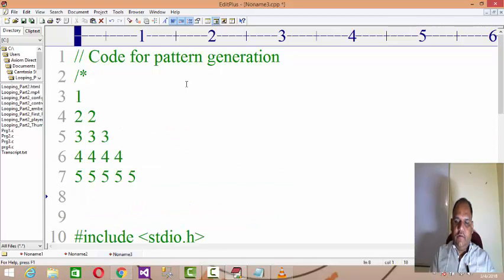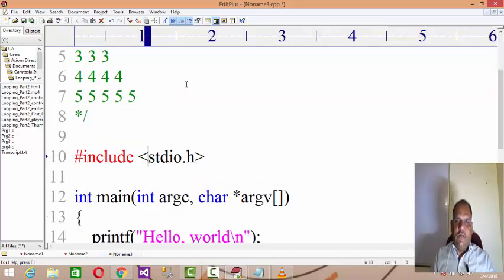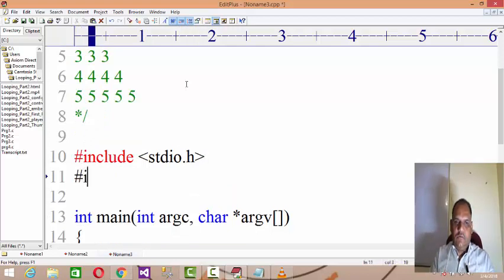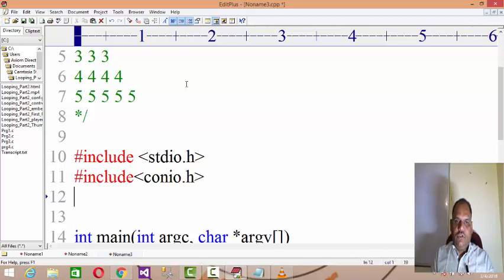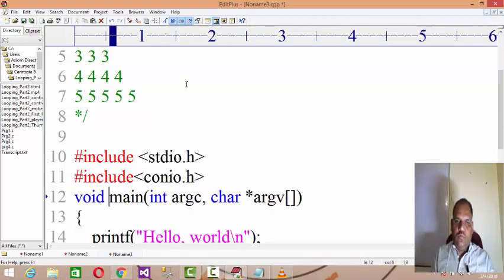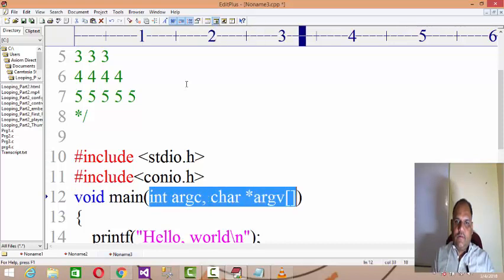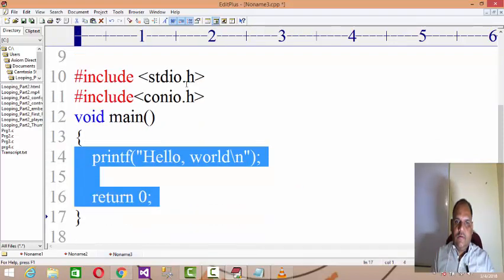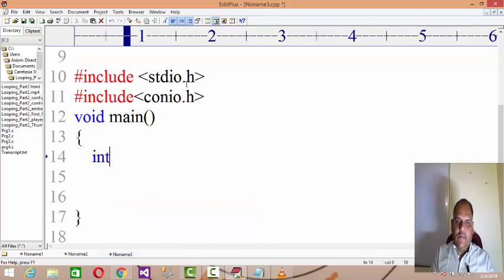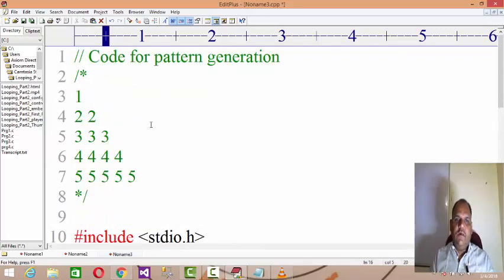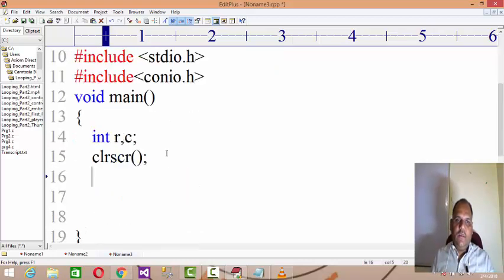What is the pattern you generate? This is the pattern. Let us code for it. #include <stdio.h>, #include <conio.h>, void main, int r, c. R for row and C for column. While generating a pattern, it's all about the corresponding row and column coordinates.